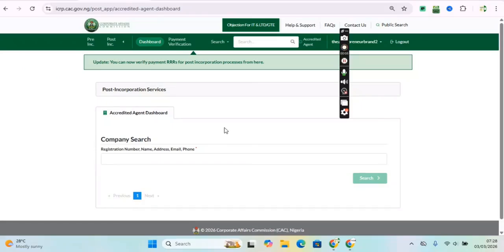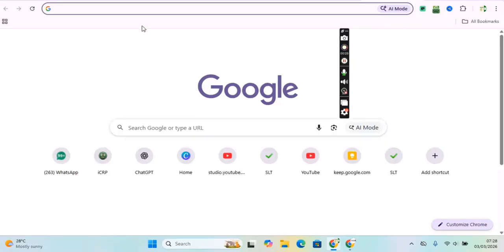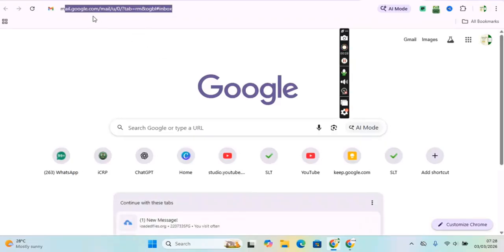CAC documents, especially your MEMAT, that is Memorandum of Article. And what is MEMAT? MEMAT is the third document that is attached to your company registration approval. So after your CAC company registration has been approved, they will give you 3 documents: your CAC certificate, your status report, and your MEMAT. MEMAT is also known as Memorandum of Article or Memorandum of Association, just as it is here.